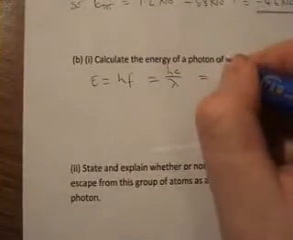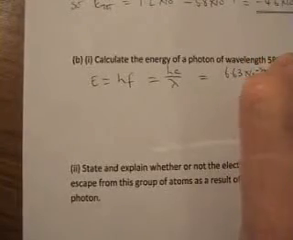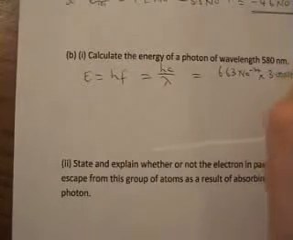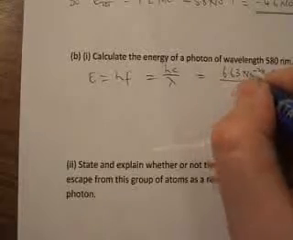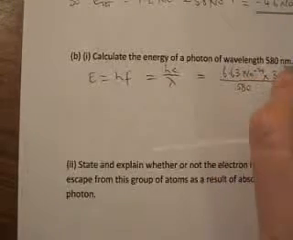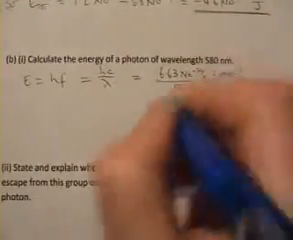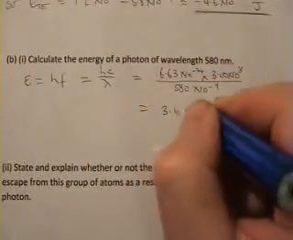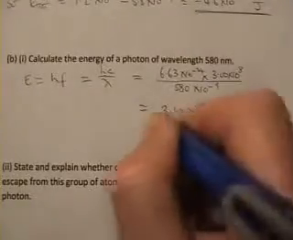So, Planck's constant, look it up, 6.63 times 10 to the minus 34. c, of course, is the speed of light, 3.00 times 10 to the 8 metres per second, divided by the wavelength, 580, but it's nanometres, times 10 to the minus 9, gives 3.4 times 10 to the minus 19 joules.